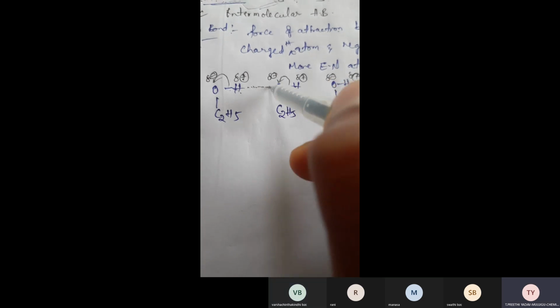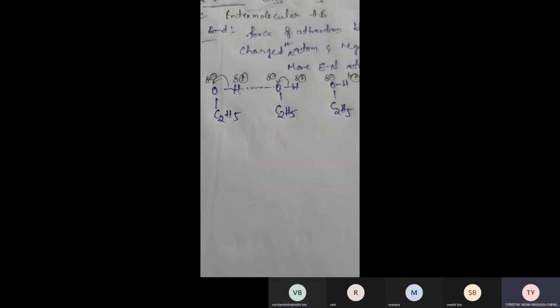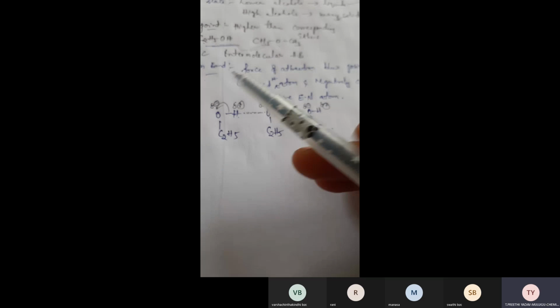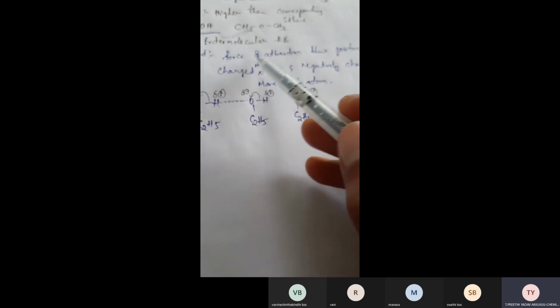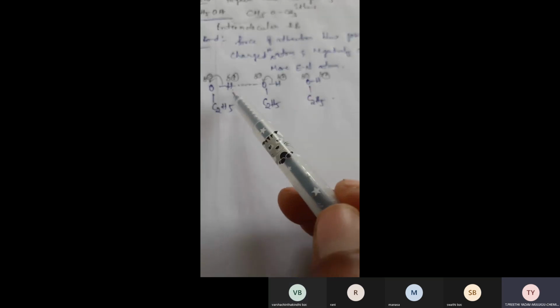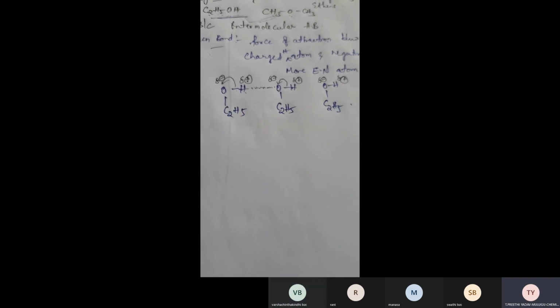Here, hydrogen bond is represented like this. Ila dots to represent chesturamma. See the definition. What is the definition of hydrogen bond? The weak force of attraction between positively charged hydrogen atom and negatively charged more electronegative atom. If you observe this example, hydrogen has a positive charge and the more electronegative atom oxygen has a negative charge. So between these atoms there is the presence of force of attraction. This force of attraction is called a hydrogen bond.